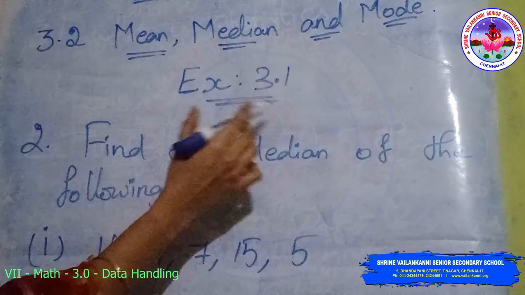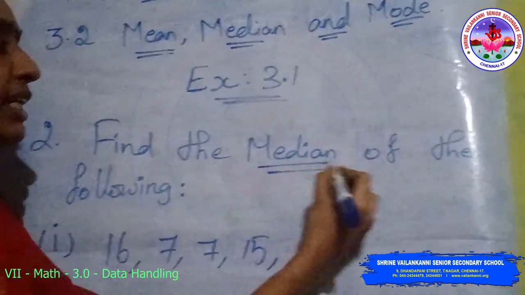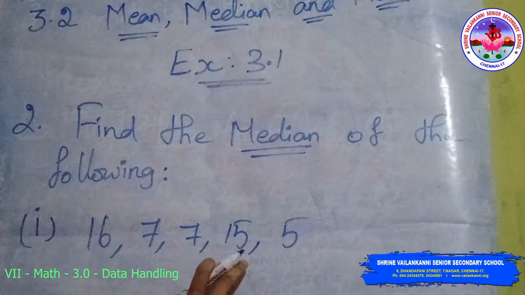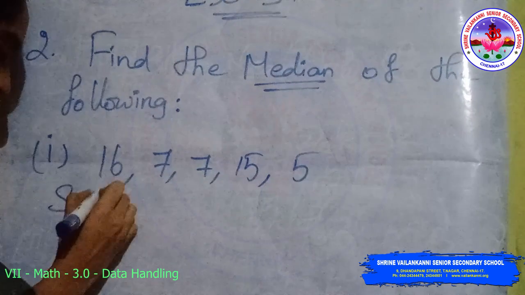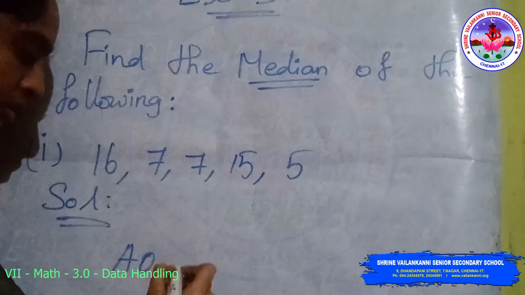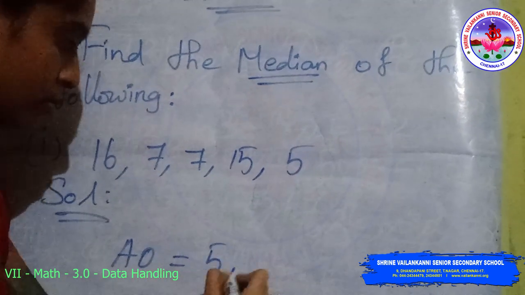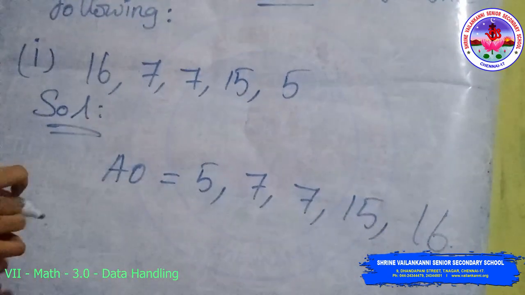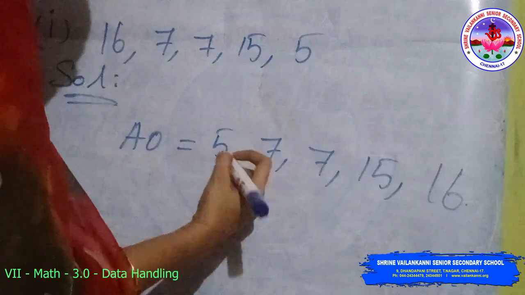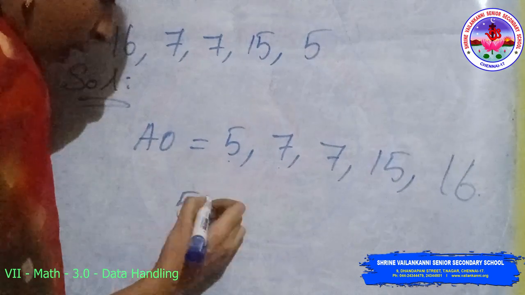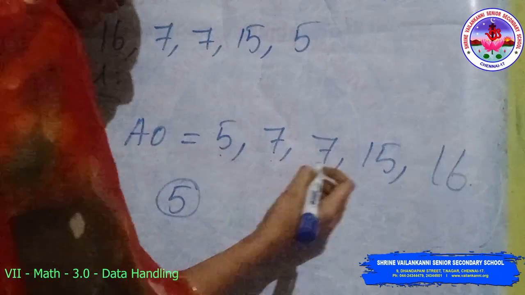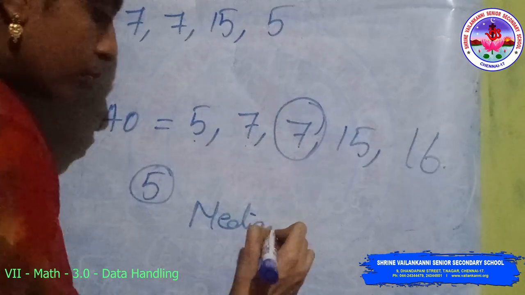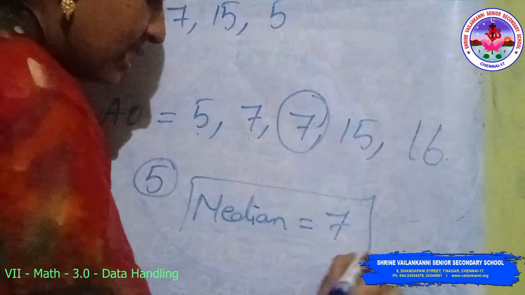Exercise 3.1, second question. Find the median of the following. The question is 16, 7, 7, 15, 5. Solution. First write down in ascending order: 5, 7, 7, 15, 16. Here first count the number of values: 1, 2, 3, 4, 5. 5 is an odd number, so the middle value is the median. The middle value is 7. 7 is the median.